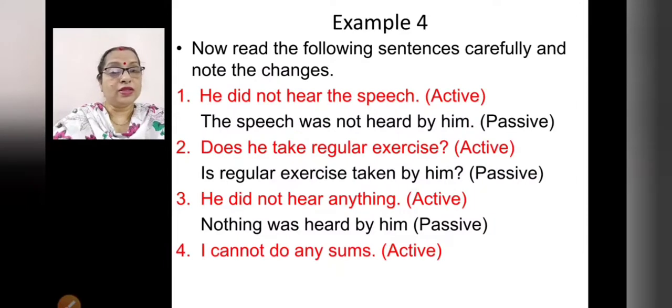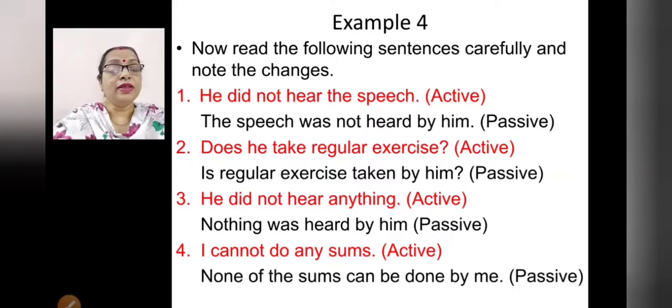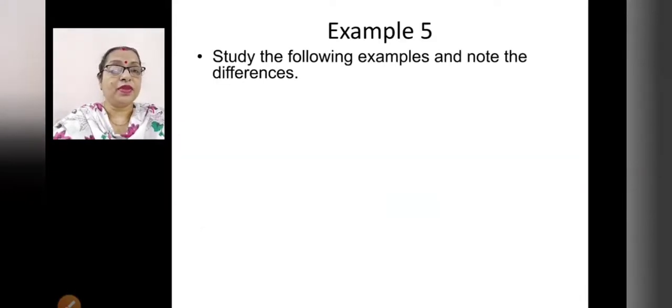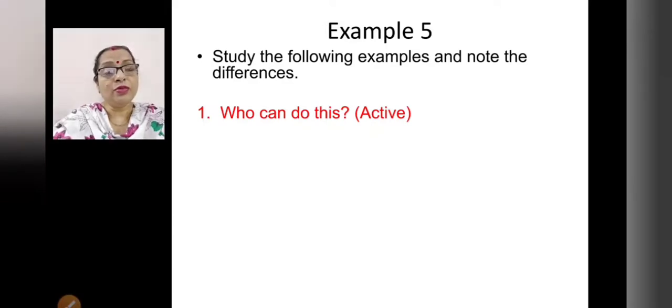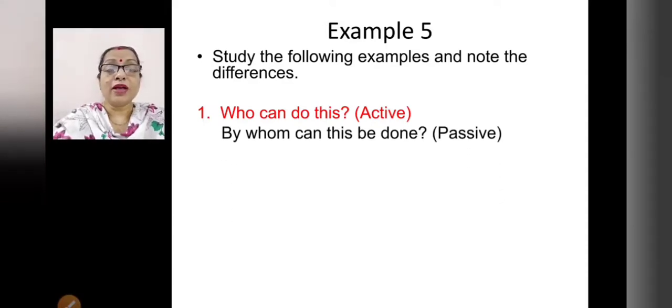I cannot do any sums. What changes will you do when you have to make passive? None of the sums can be done by me. See the changes? Okay, any sums becomes none. Okay, none of the sums can be done. Do, did, done, right? So done by me. Now next example. Who can do this? Active, right? How will you make it passive? By whom can this be done? Okay.